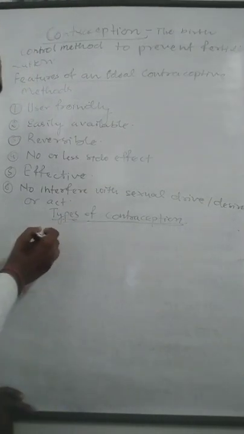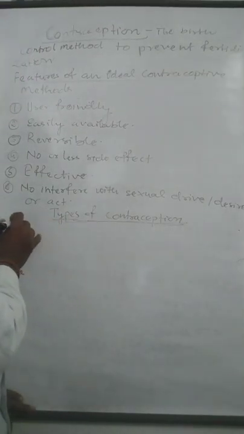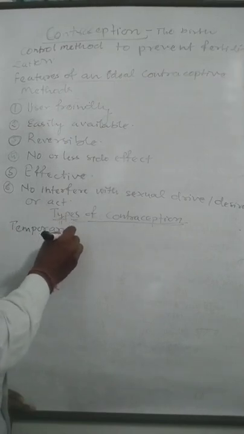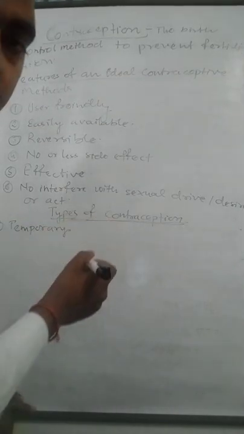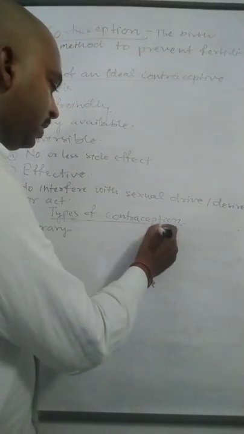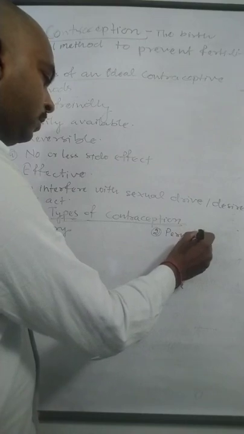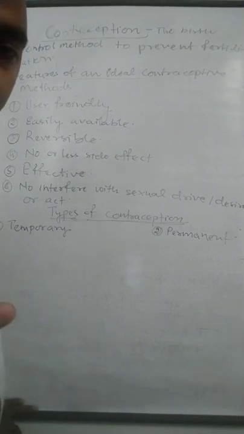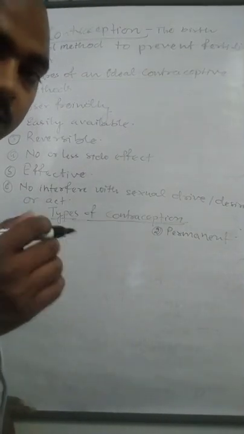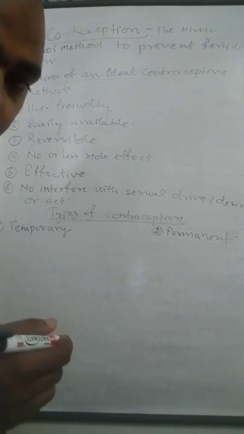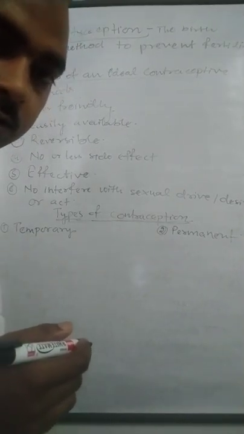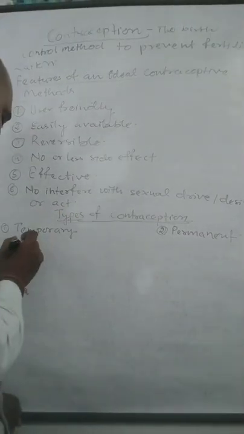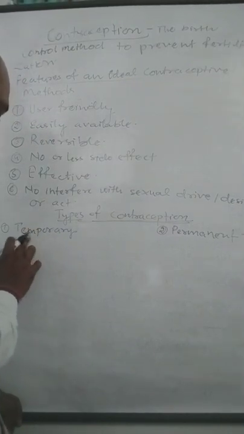Broadly it can be categorized into two categories, temporary contraception and permanent. Let us discuss what comes under temporary and what comes under permanent.